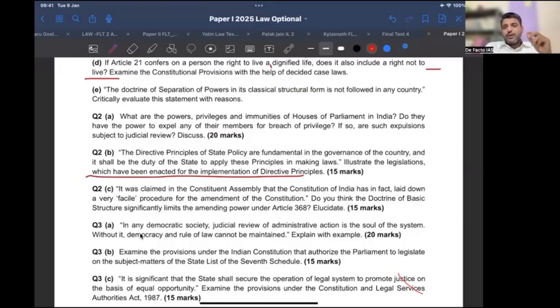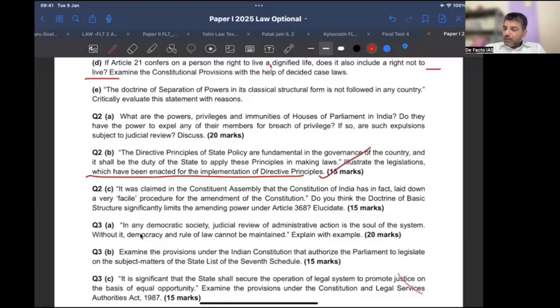Similarly, the Minimum Wage Act for the downtrodden section of society, equality. So what you could have done is simply point out, this is the DPSP and this is the corresponding law. That was the question: illustrate laws which have been enacted for implementation of DPSP. Quite simple. MGNREGA, even though not exactly a law enacted by the parliament, can still be said to be a directive trying to implement Article 39.